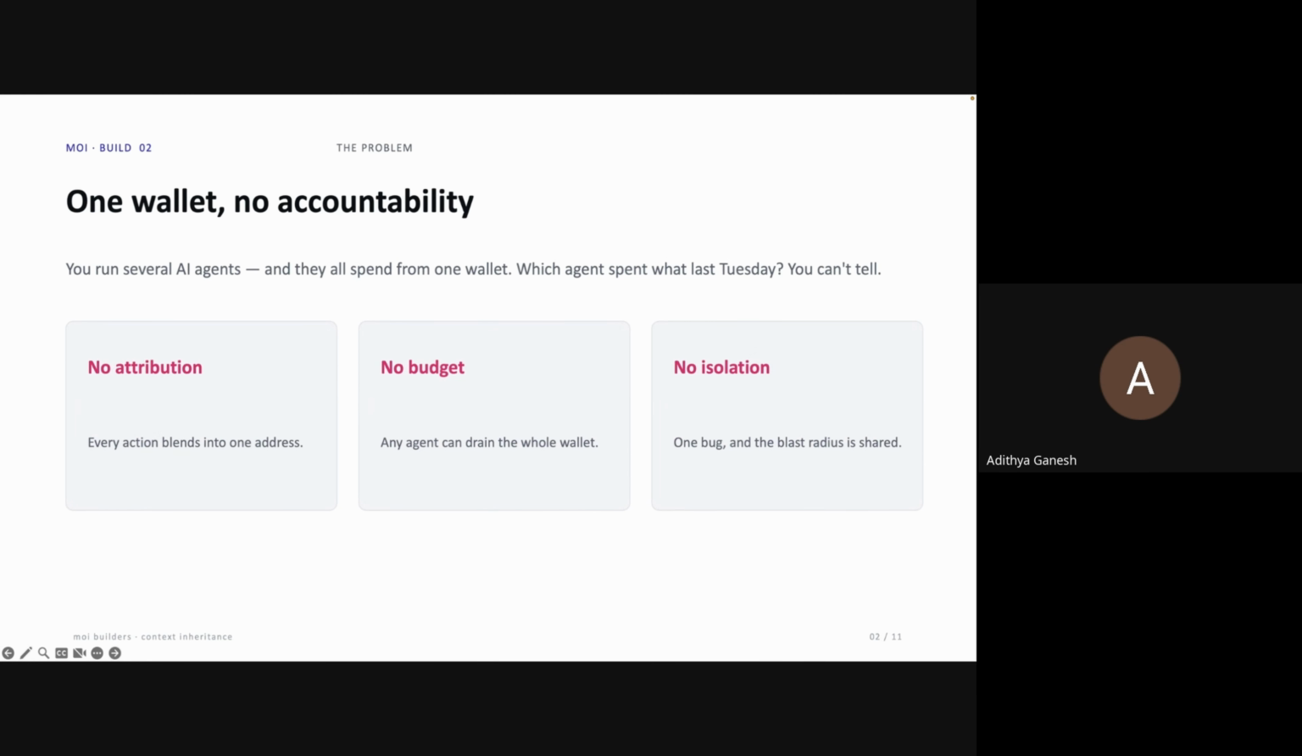So our goal for the session today is to fix all three: give each agent its own identity, its own spending limit, and its own ledger, without creating and funding a brand new wallet and seed phrase for every single agent. The feature that lets us do this is called context inheritance on Moi.